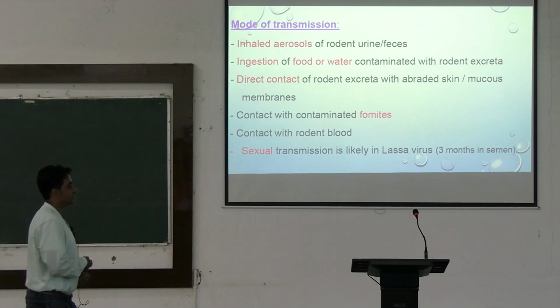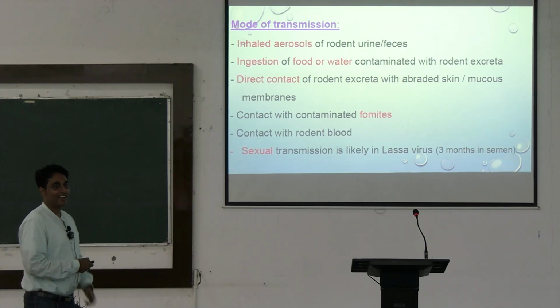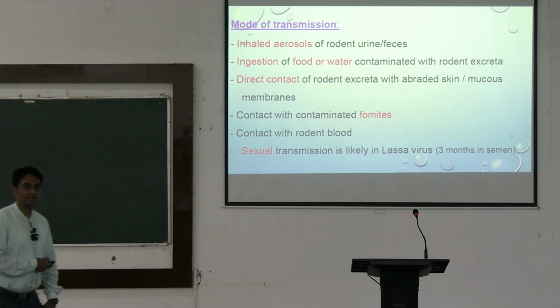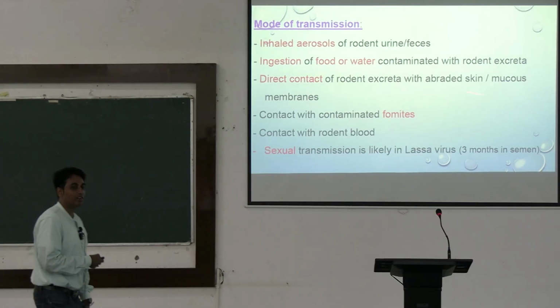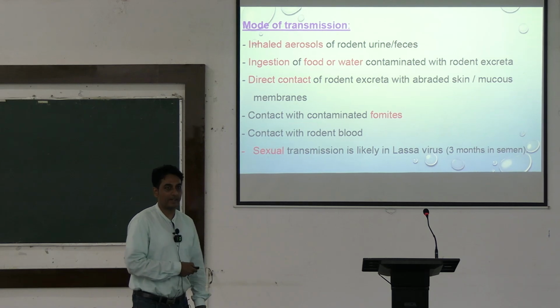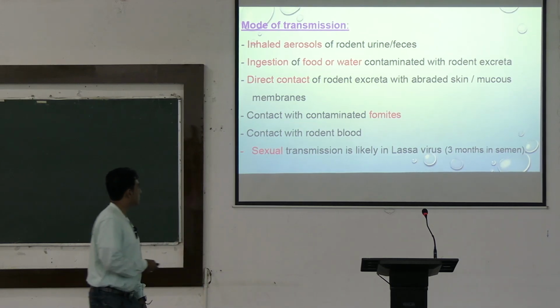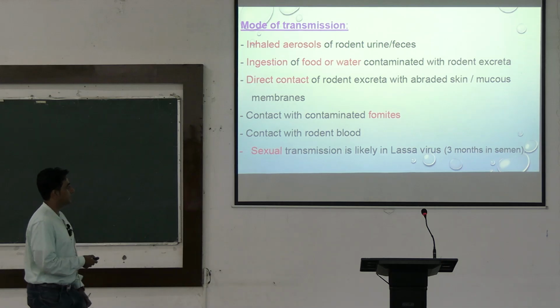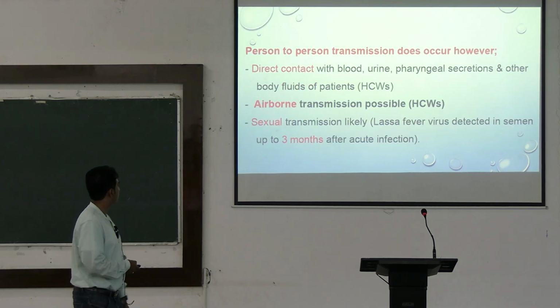Due to inhaled aerosols of rodent urine or feces, ingestion of food and water, direct contact with the rodent excreta, contact with contaminated fomites, contact with rodent blood. Sexual transmission is likely in Lassa virus because the virus can survive for 3 months in semen.